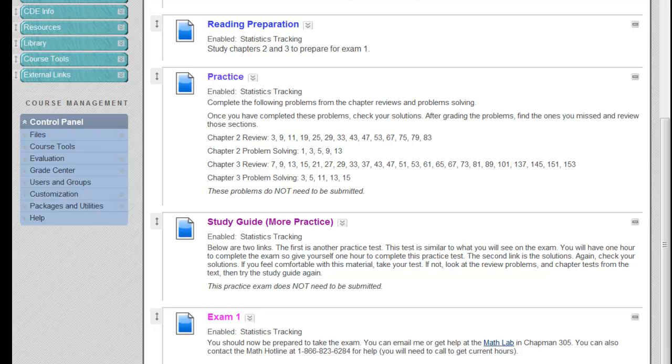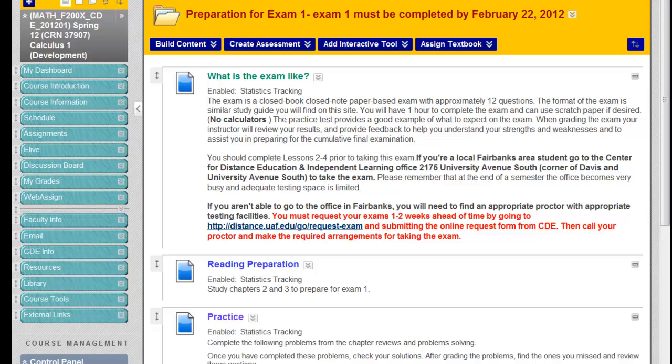Exams are due by 5 p.m. on their due date. So for example, in this case, exam 1 for those Math 200 students would be due February 22nd by 5 p.m. That means I either need to have it in my hand or in my email by 5 p.m. on that day. Any exam returned after that time is considered late and will be docked 10% per day. Okay. After 1 week, late exams will not be accepted.